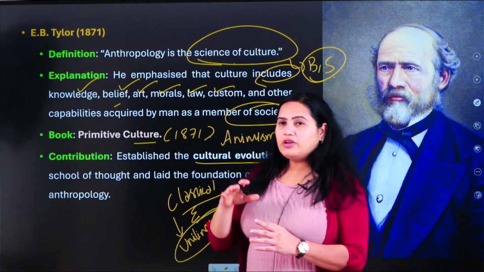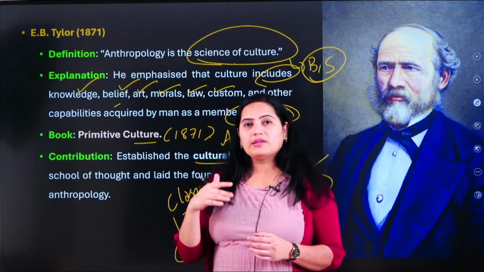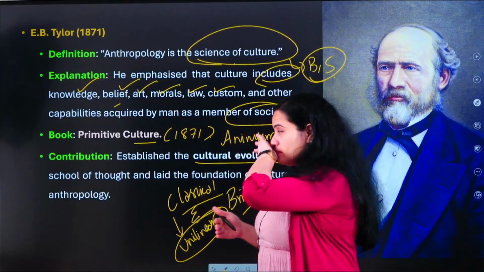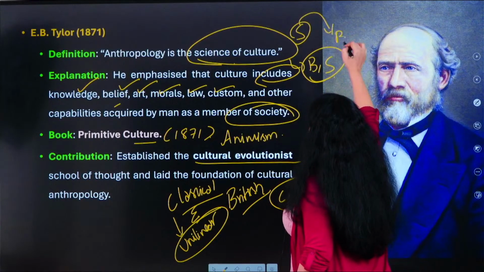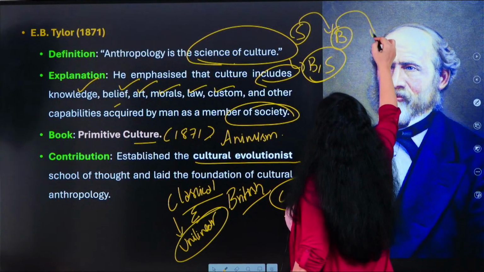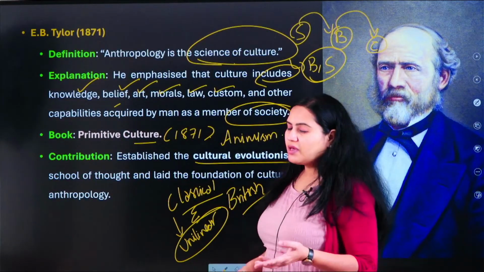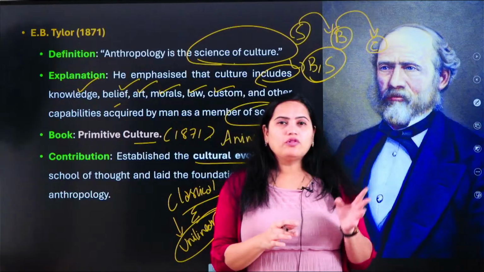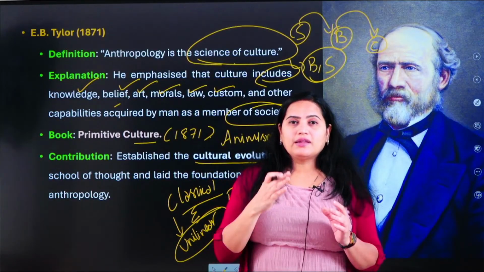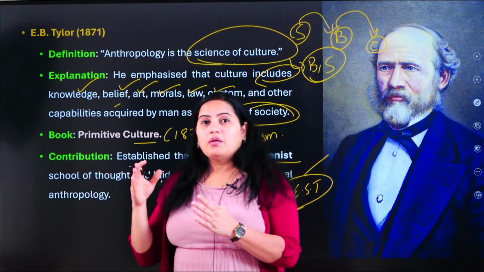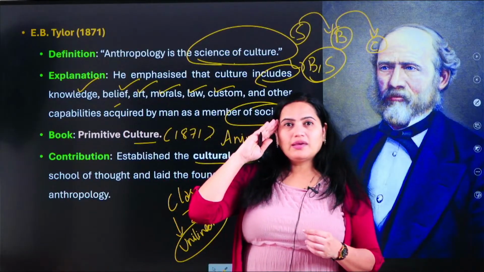Saying that every society, wherever the place it is actually present, in every society they follow the same path. What is that path? It starts from savagery. From savagery people will move to barbarism, and from barbarism people will move to civilized society, irrespective of the places, even though they are located very remotely. Okay, this is how the transition usually happens. So that is from savagery to barbarism to civilization.